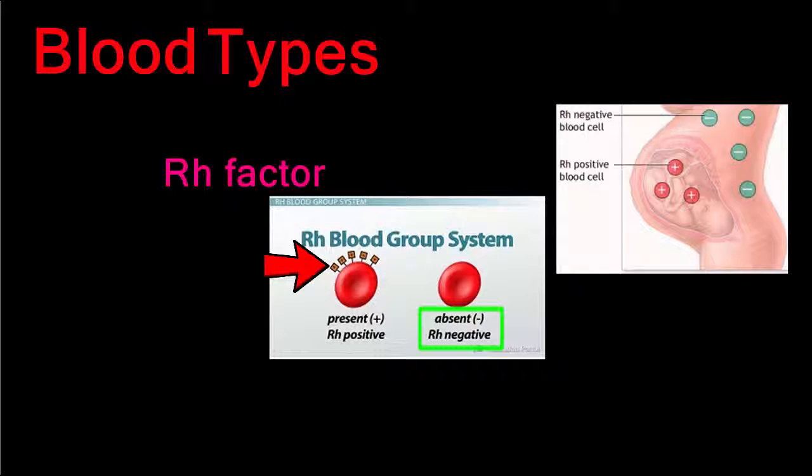The Rh factor also has indications for pregnancy. If an Rh negative mother is carrying an Rh positive baby, the mother's antibodies could attack the baby's blood, which could result in a miscarriage. When this type of Rh incompatibility occurs, the mother must receive injections to prevent a miscarriage.